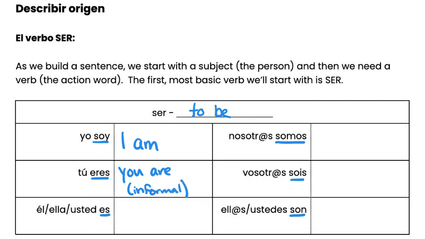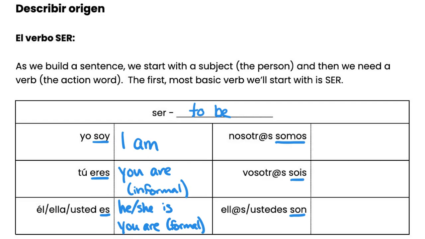Él, ella, usted, es. This is kind of an interesting one translation-wise. So él or ella, es, would be he or she is. But usted es, in English, we would translate as you are, even though it's the word es. You are, and that is the formal you.